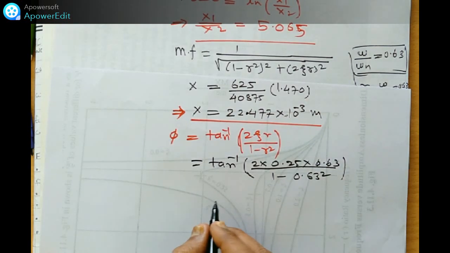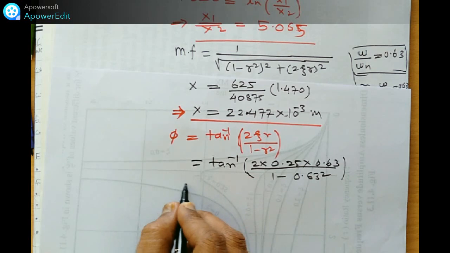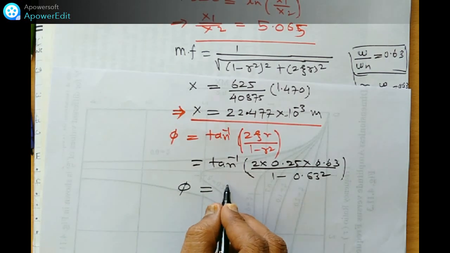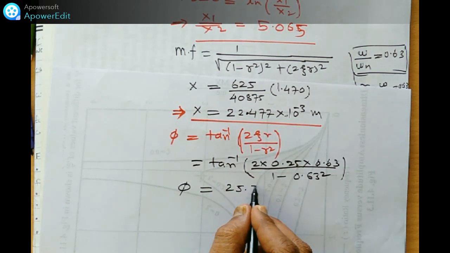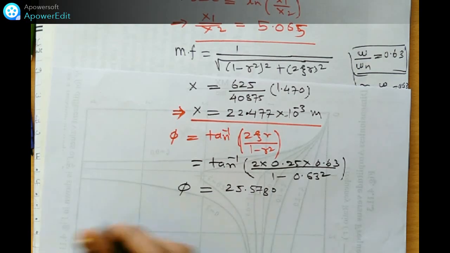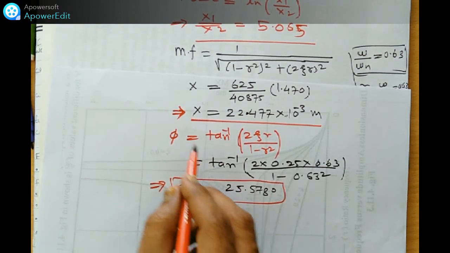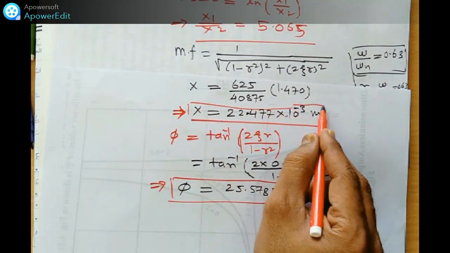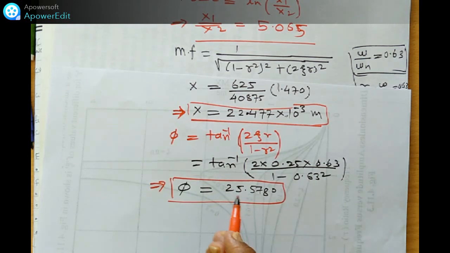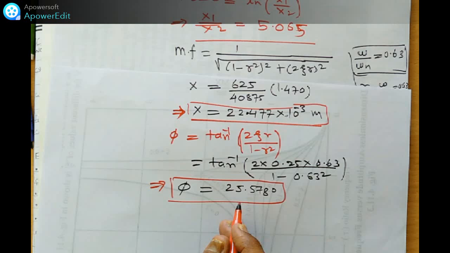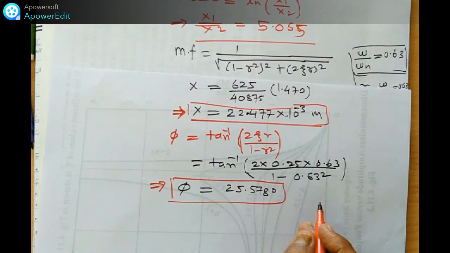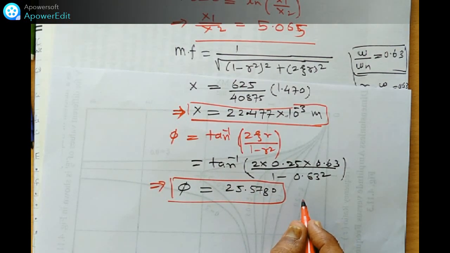Solving this, we get the value of phi as 25.578 degree, directly in degrees. So friends, this is the value of X, and this is the phi. These two terms we found are required for this damped forced vibration: the amplitude of forced vibration, and the phase difference with respect to the disturbing force.